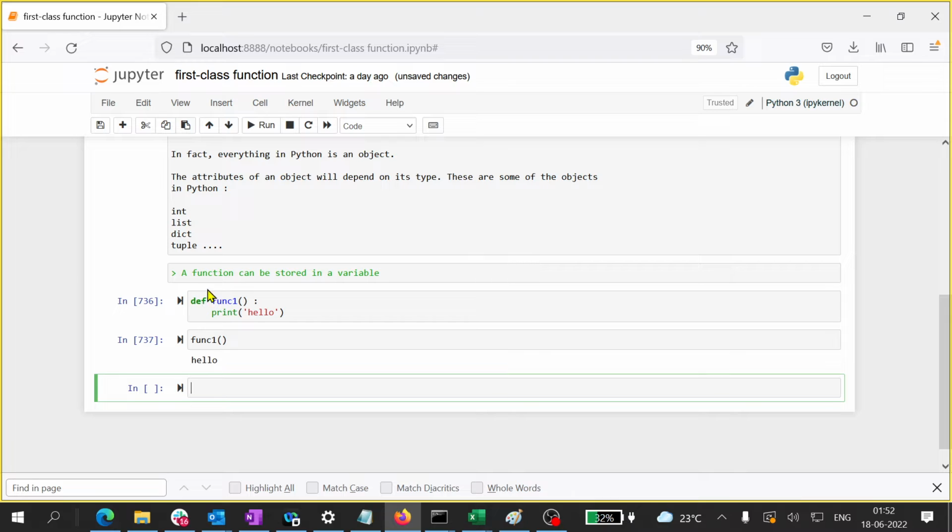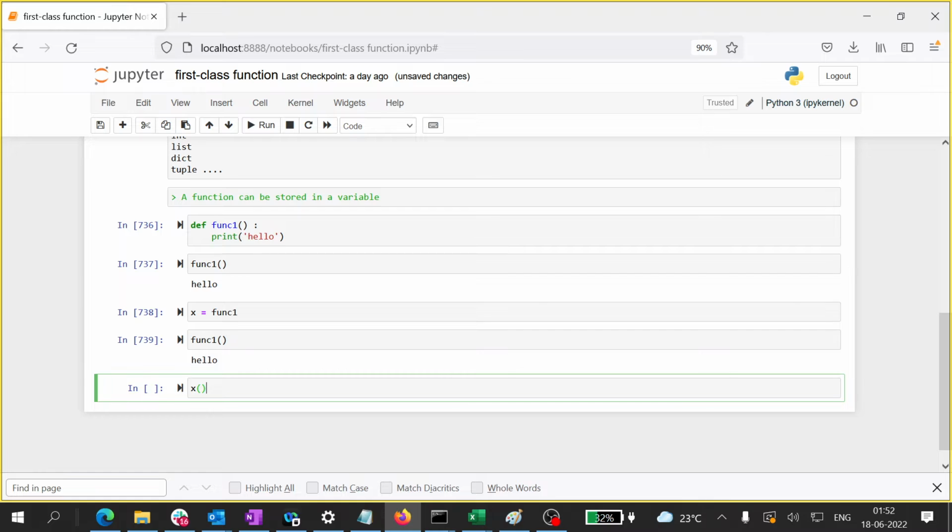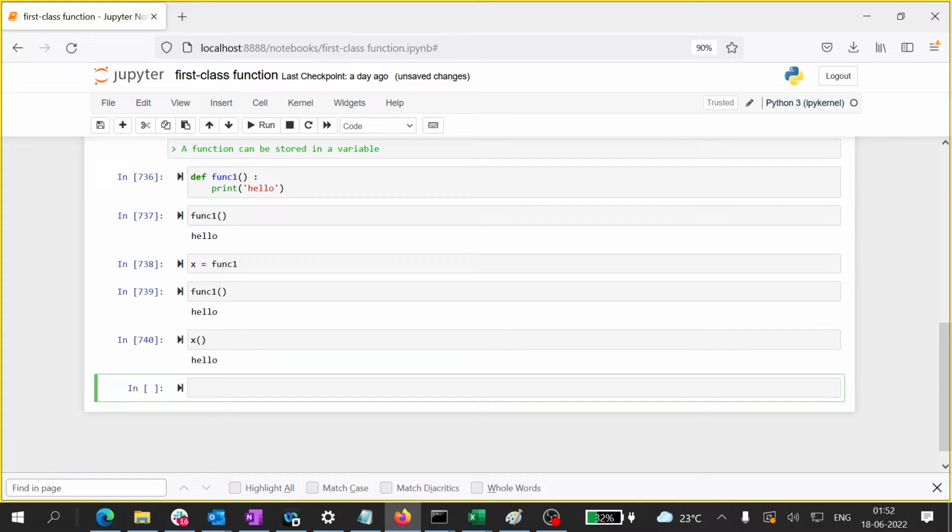However, when you say a function can be stored in a variable, what you are saying is that the function is an object, and everything in Python is an object. So func1, the function, is an object. Can I store it in a variable? Yes, I can. If I write func1, it prints hello. If I write x, it will also print hello. Basically, func1 is an object, and I have given that object another name, x, but it is referring to the same thing.